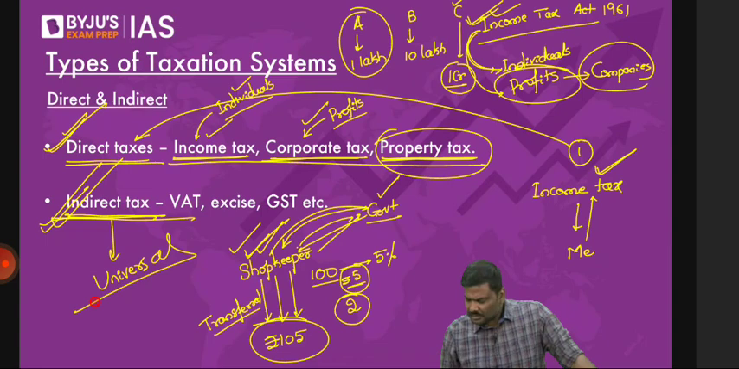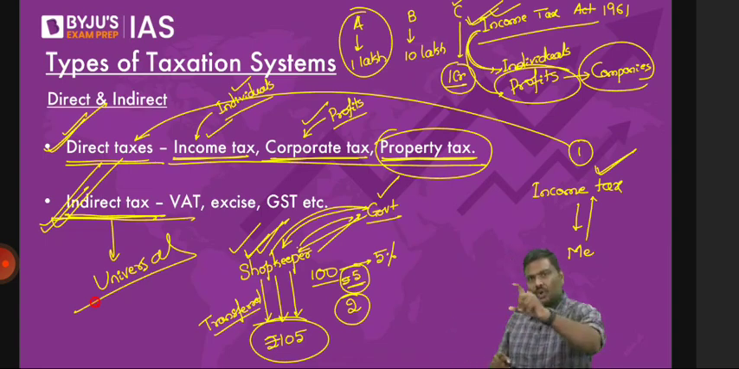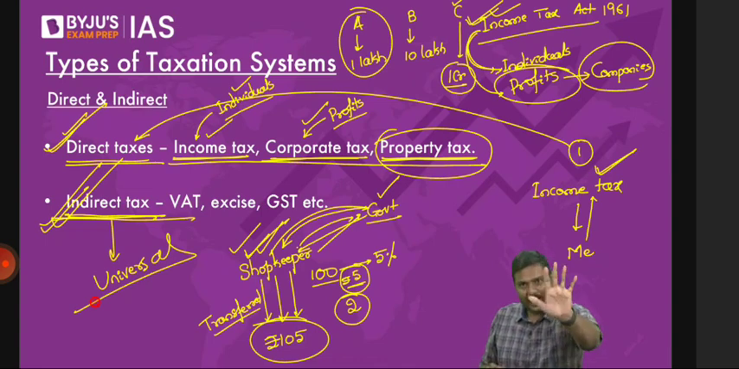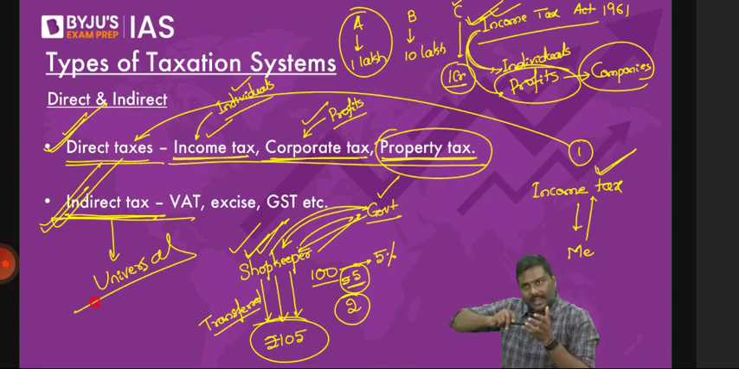Sir, in this case, the shopkeeper is not paying the taxes. Of course, yes. In the example that I've given here, imagine you go to the shop and you pay 105, inclusive of taxes. So that 5 rupees the shopkeeper has collected from you and has given to the government. The shopkeeper doesn't pay the taxes, right? That is indirect taxes here.